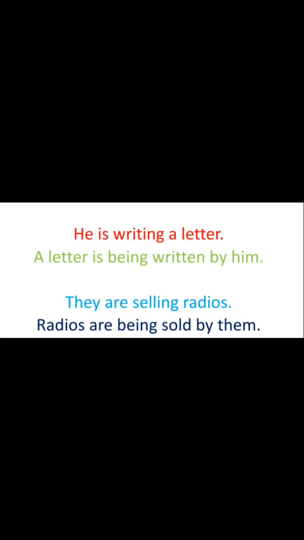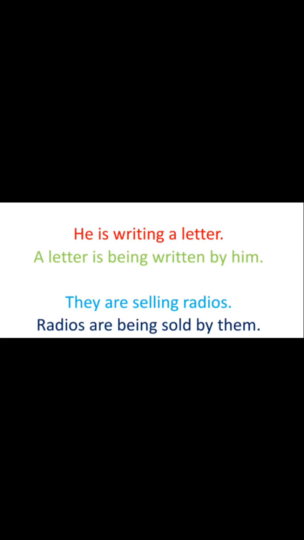The same example I have taken here, but the tense has been changed. It is in present continuous tense. As we can see, he is writing a letter. Is writing shows that this is present continuous tense. To convert this, again the object in the sentence, a letter, has to be placed at the beginning, and as a letter is singular here, that's why is has to be written. And as we have seen in the rule, being is to be written after the linking verb, then the verb's third form of write, that is written, by him, as we have seen in the previous sentences.